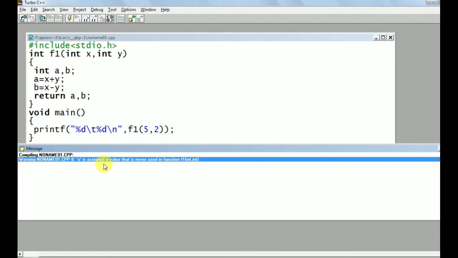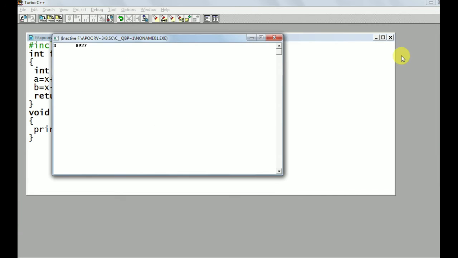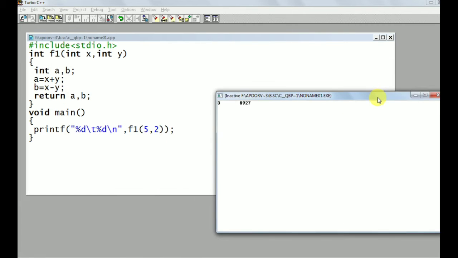See, I am running this program by pressing Ctrl F9. So what is happening here? It printed 3 and one garbage value. So it printed 3 here and one garbage value.